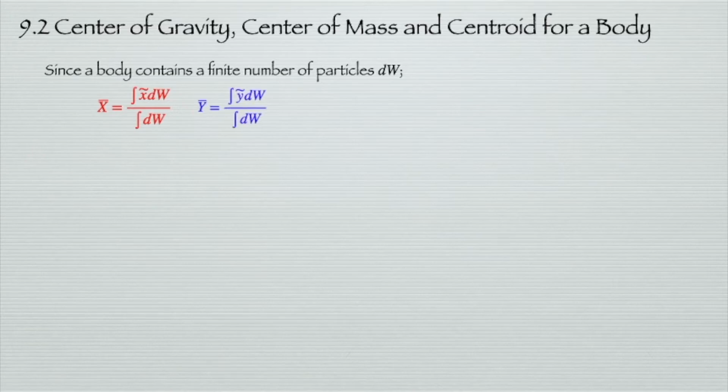Similarly, the center of gravity in the y direction is the integration of y dW over the integration of dW, and z bar is the integration of z dW over the integration of dW. This is what we call the center of gravity, which is related to the resultant weight of the system.